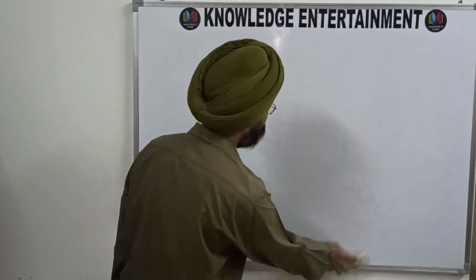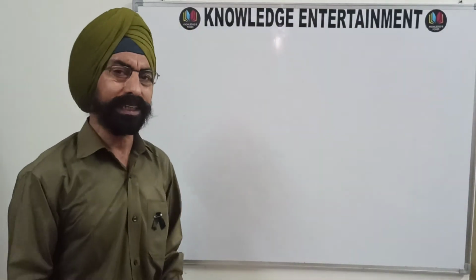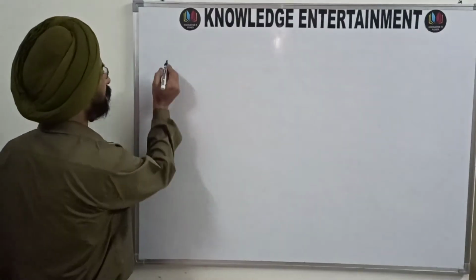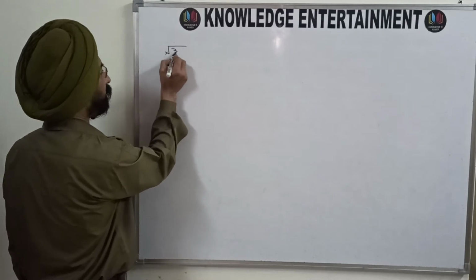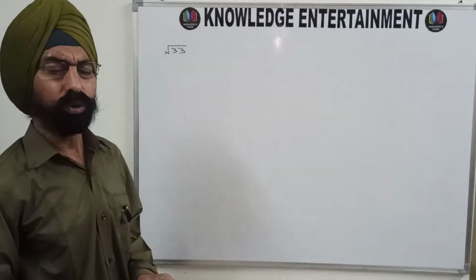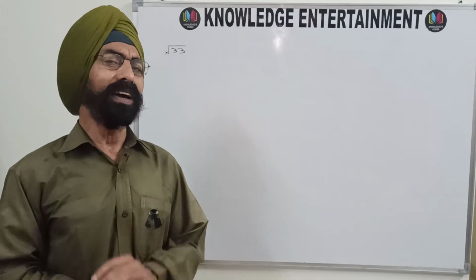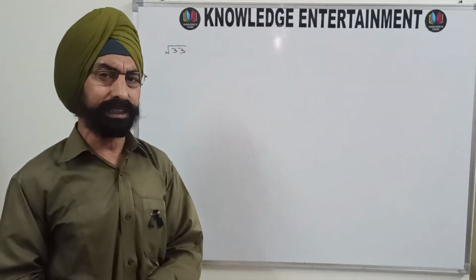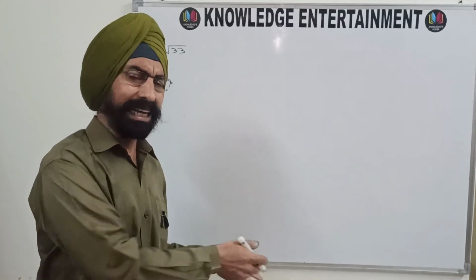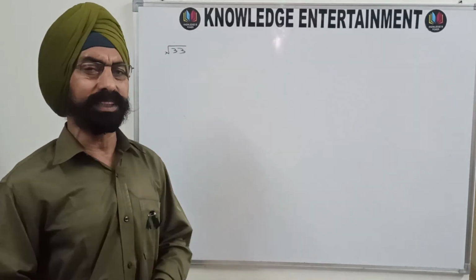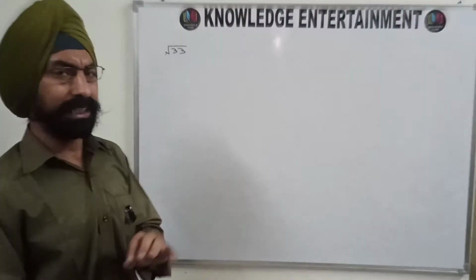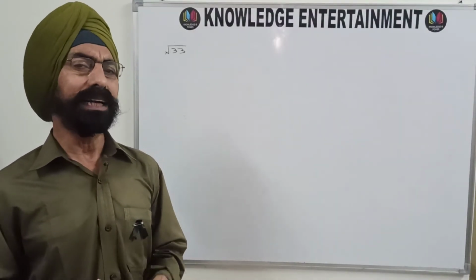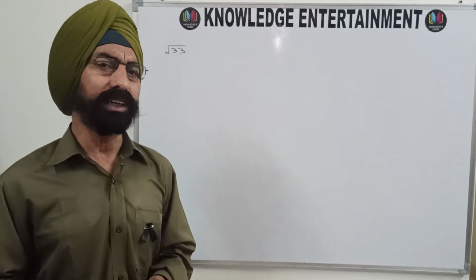And how to obtain that? Suppose, let me take any irrational number, say root 33. I want to find the infinite simple continued fraction which represents root 33. And the process is the same as we have just covered in the previous theorem. For root 33, what is its integral part and what is its fractional part?